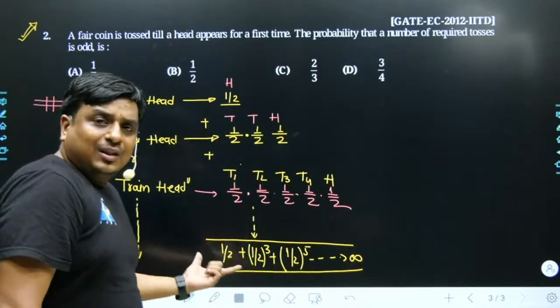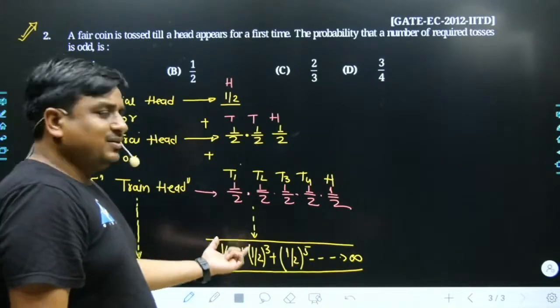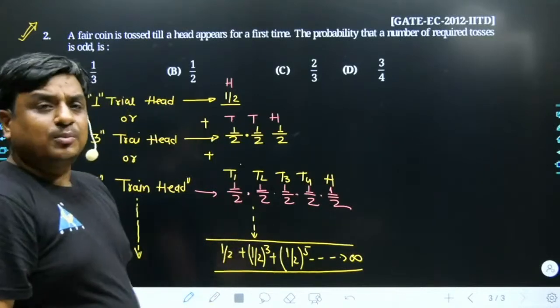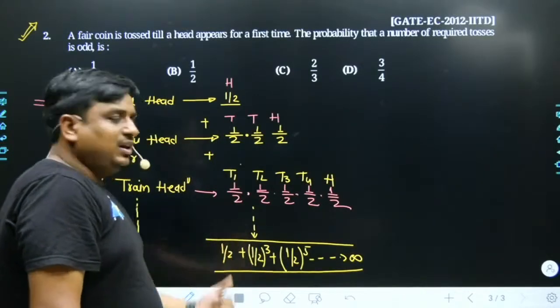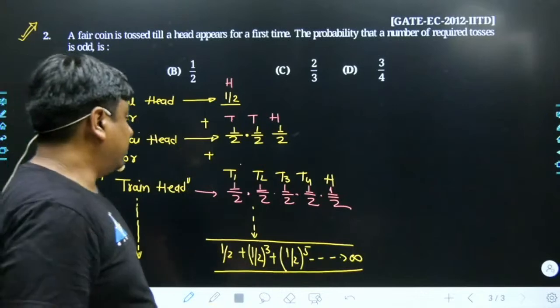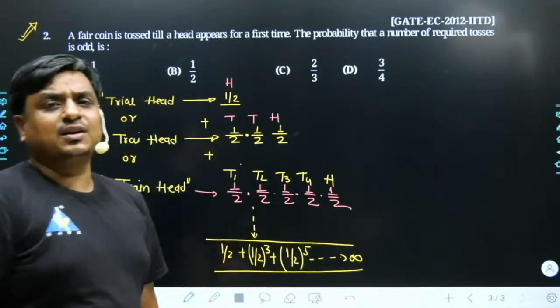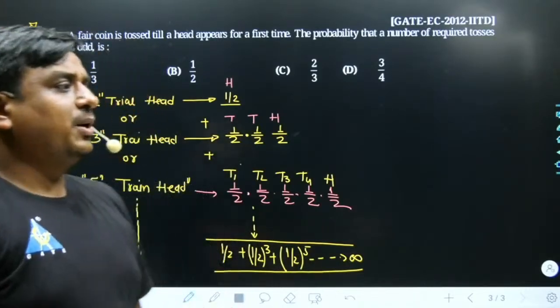How can I call this progression as a geometric progression? Because you can see in successive terms the ratio remains common. 1 by 2 to the power of 3 divided by 1 by 2 is 1 by 2 to the power of 2. 1 by 2 to the power of 5 divided by 1 by 2 to the power of 3 remains again 1 by 2 to the power of 2.